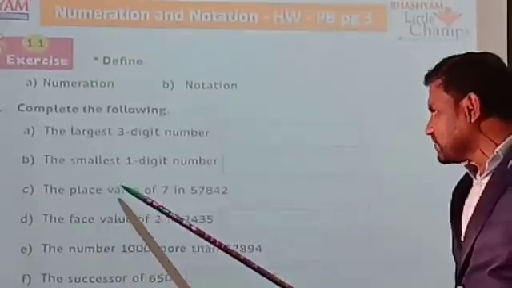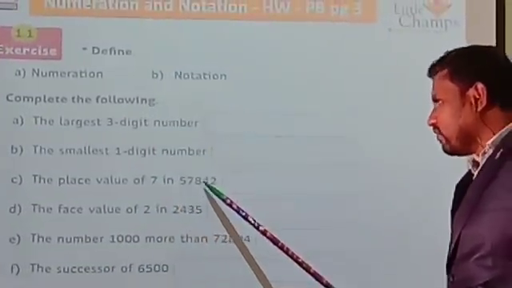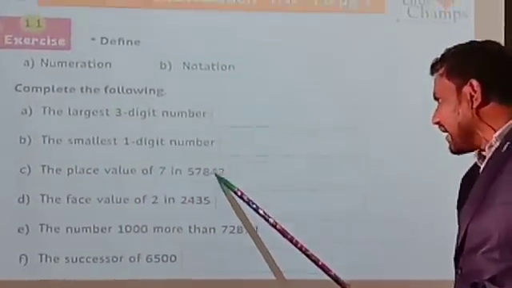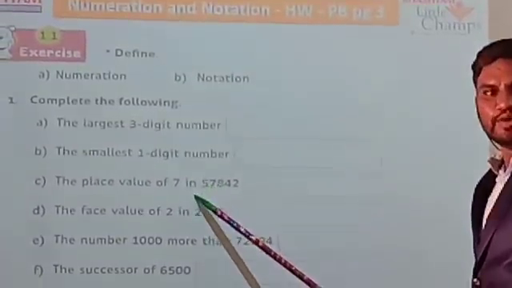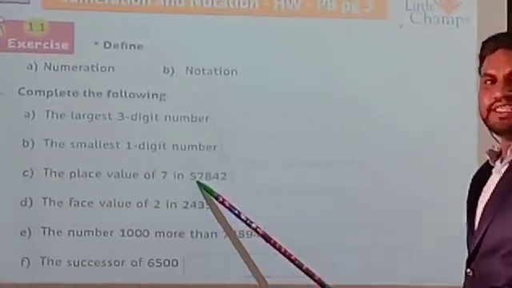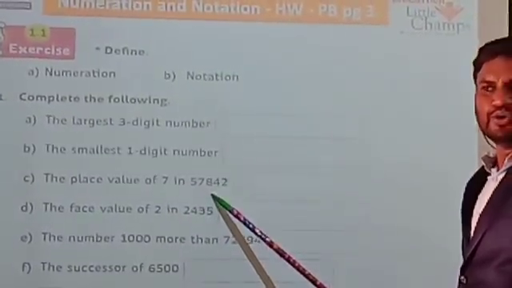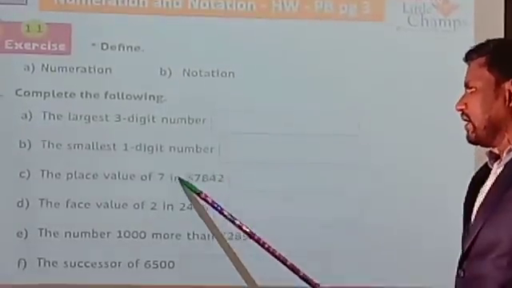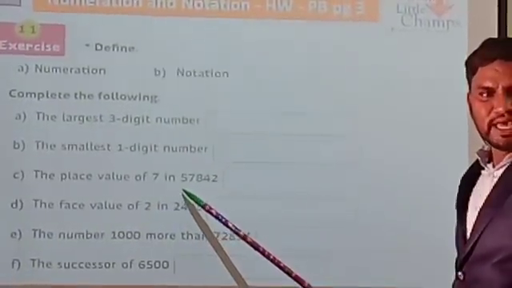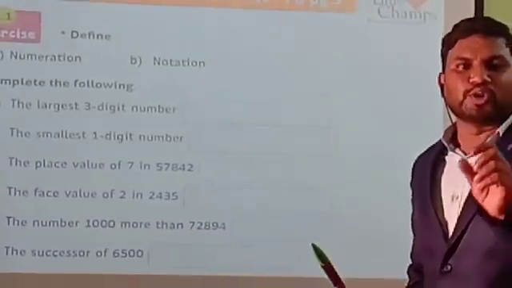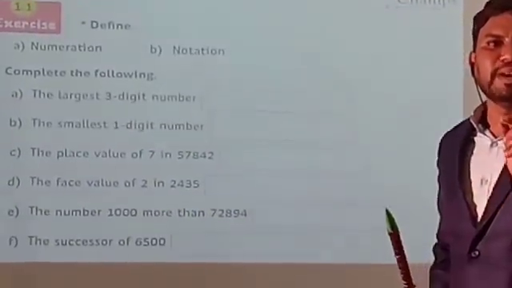See that, the place value of 7 in what is this number? Ones, tens, 100, 1000, 10,000, means 57,842. In this number, 7 is in which place? How do you know? You have to write the symbols of the places.